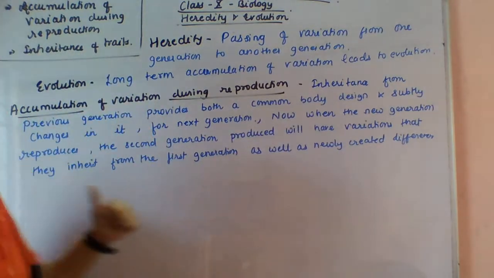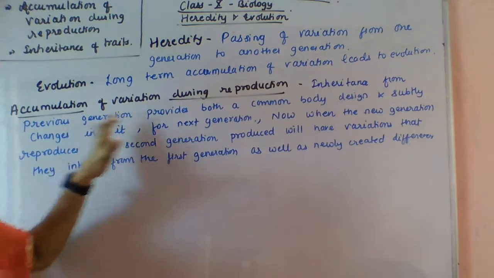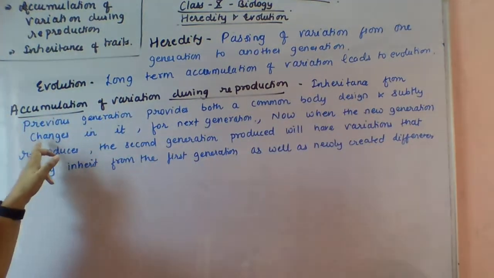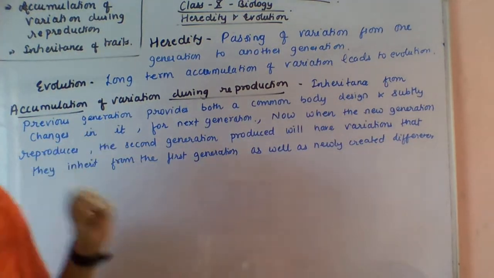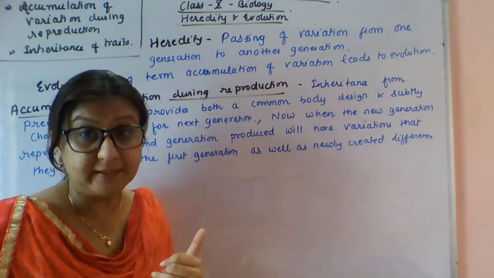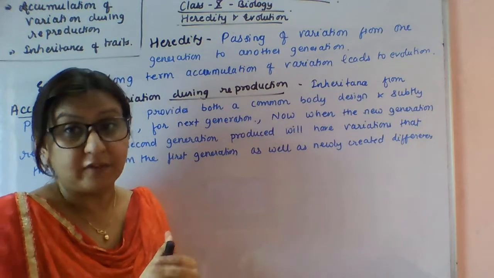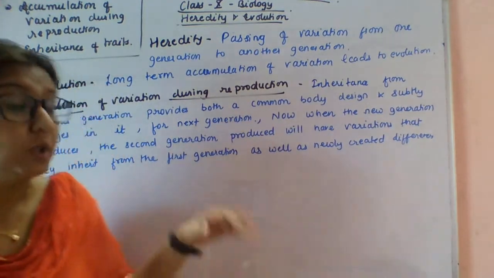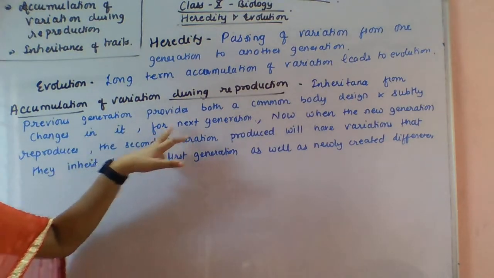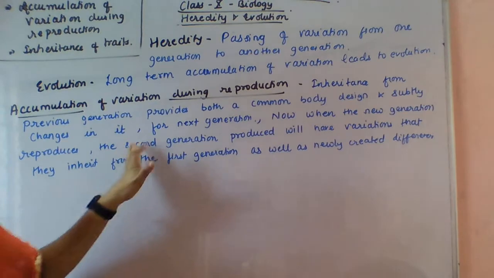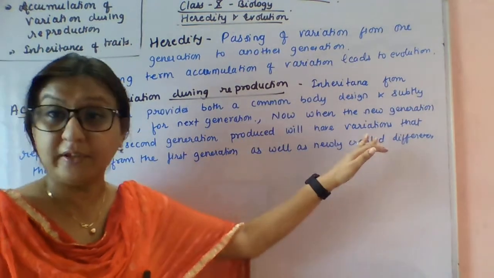So next, what I explained to you, the inheritance from the previous generation provides both the common body design and subtle changes in it. Obviously, we have the common body design of our parents, but with minor differences. Definitely, that's why we are similar, not identical. Now when the new generation reproduces, the second generation will have variation.